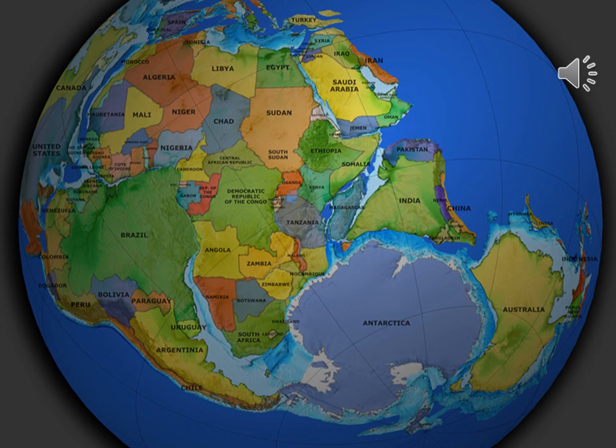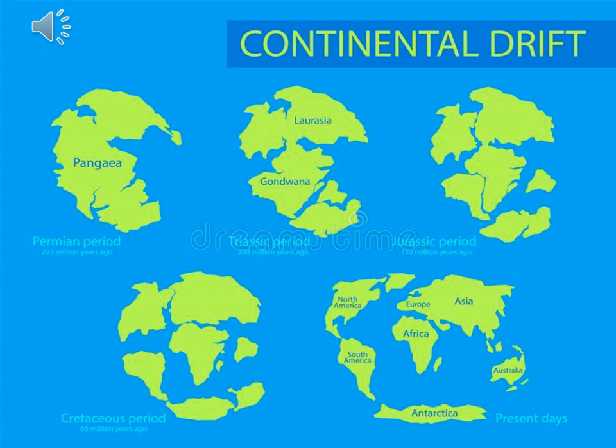So this is the Gondwana land where all the continents were part of a single landmass. Here you can see that there was only a single supercontinent, that was Pangaea, which was divided into two, that is Laurasia and Gondwana, and further the whole earth was split into the continents.